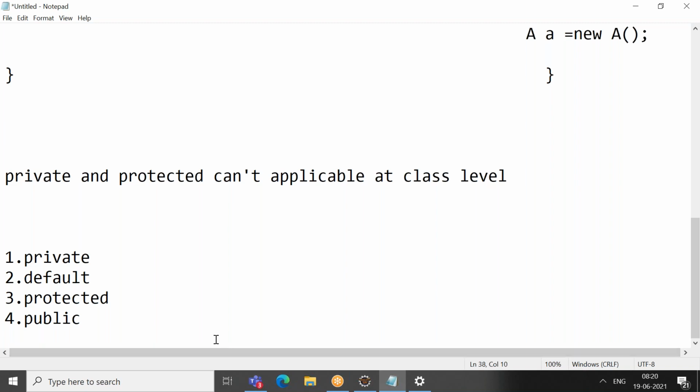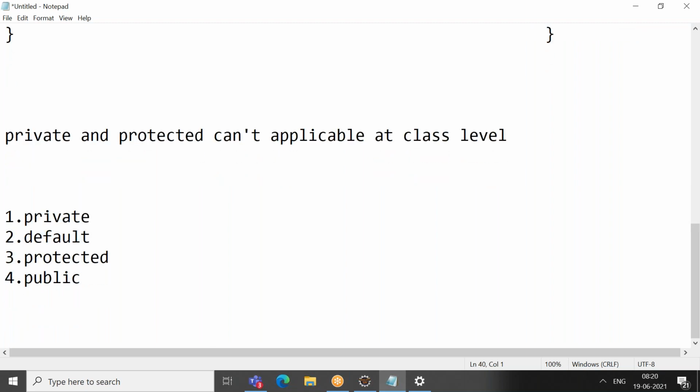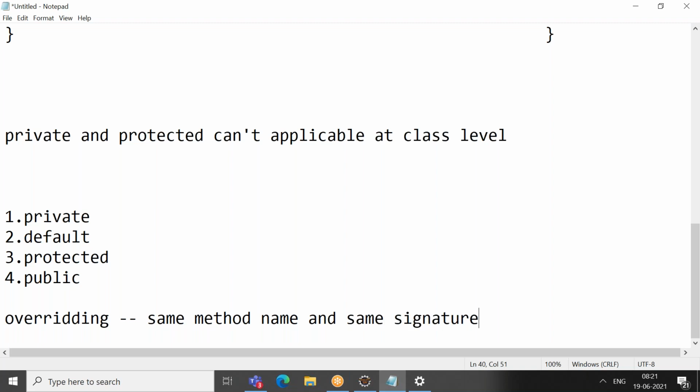When you are doing overriding, there is a rule: you cannot reduce the accessibility, you need to increase the accessibility. You know what overriding is, right? Overriding and overloading are two popular questions in Java. Whenever I have a child and parent relationship, writing the same method name and the same signature is called overriding.